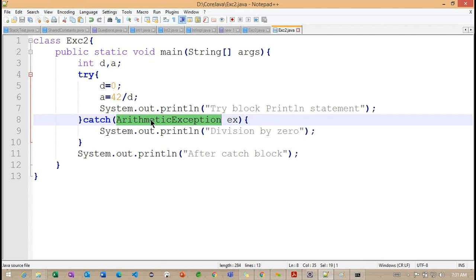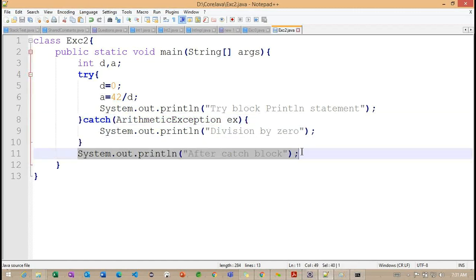Once it is handled, we can easily execute the other statements as well. So this is all about the try and catch block.